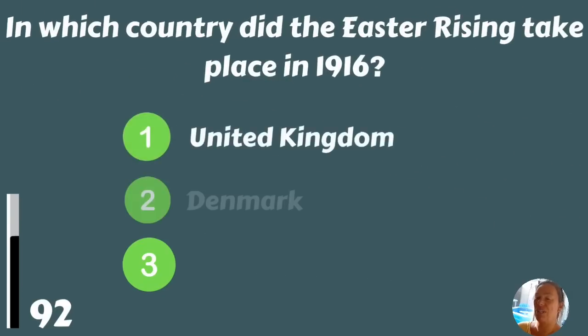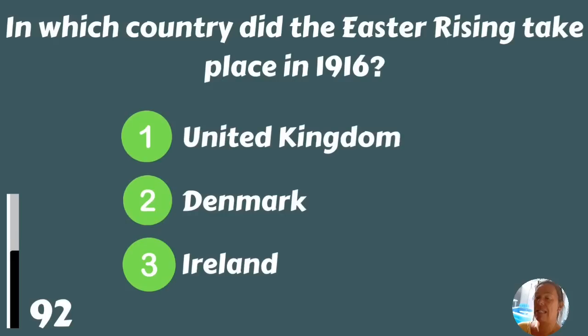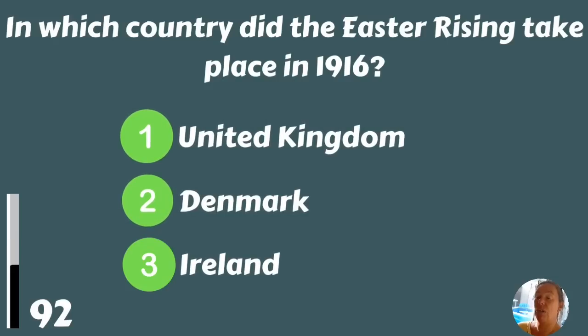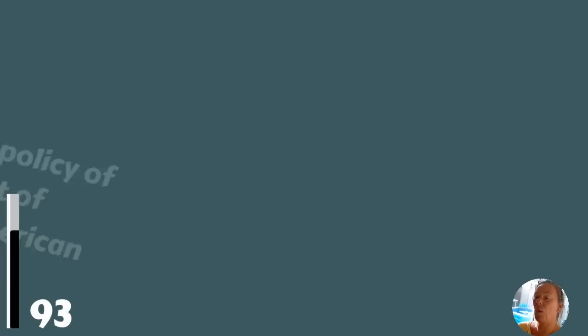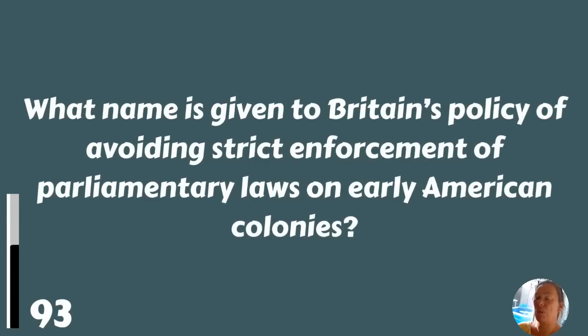In which country did the Easter Rising take place in 1916? United Kingdom, Denmark, or Ireland? In Ireland. What name is given to Britain's policy of avoiding strict enforcement of parliamentary laws on American colonies?